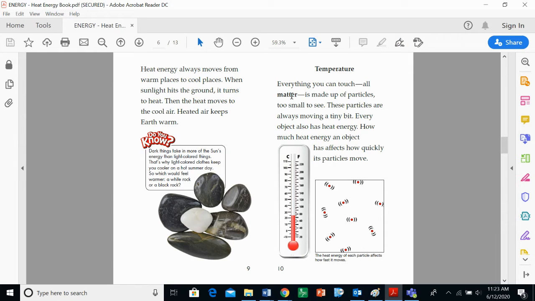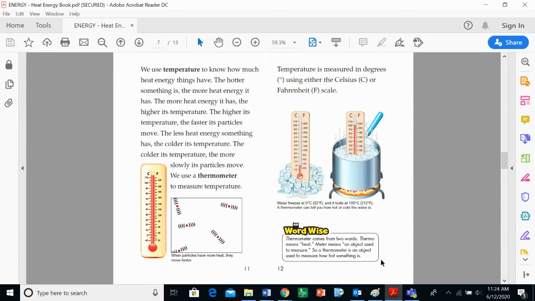Temperature. Everything you can touch, all matter, is made up of particles too small to see. These particles are always moving a tiny bit. Every object also has heat energy. How much heat energy an object has affects how quickly its particles move. So the heat energy of each particle affects how fast it moves.